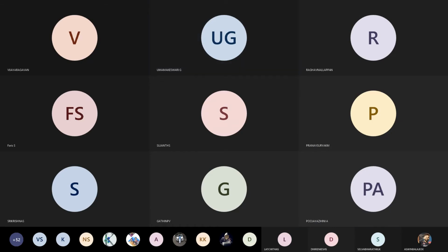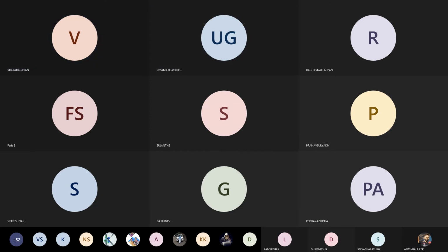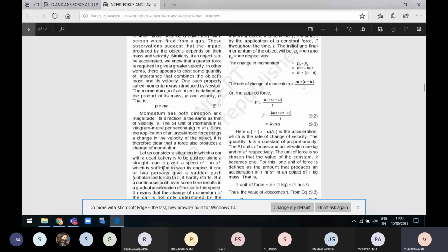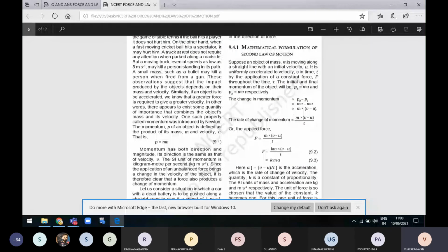Yes, sir. What do you understand from the video? The second law of motion, that is momentum. We are introducing a new word called momentum. It depends upon the mass into velocity. So simply saying, force is directly proportional to mass into acceleration. That is given by the second law of motion.